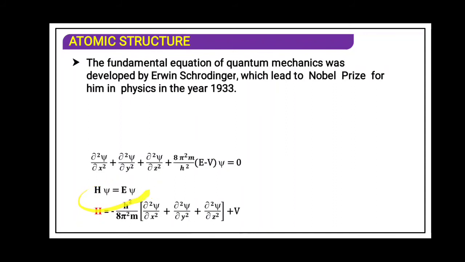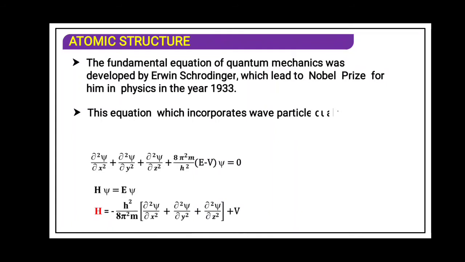This is H psi. This is the Greek alphabet psi. H psi is equal to E psi. And this H has a cap on it, that is an operator. H cap psi is equal to E psi. Now we will see what it is.